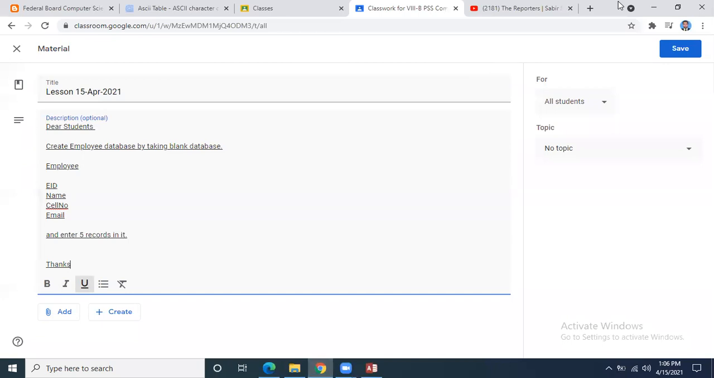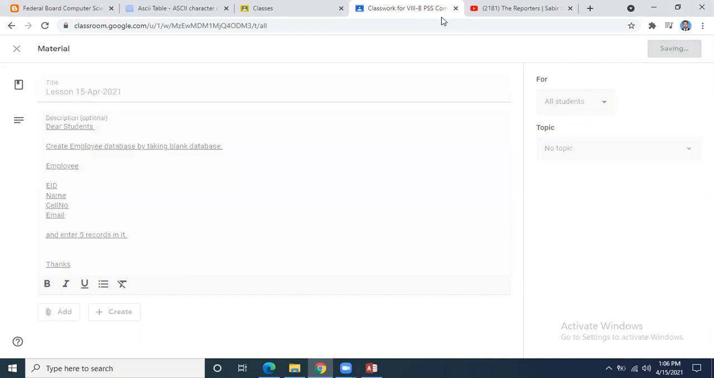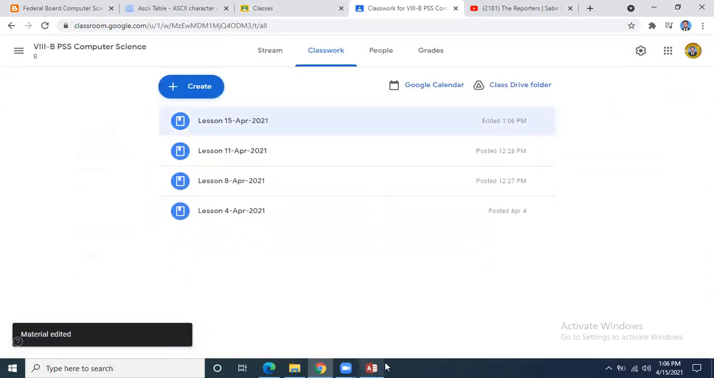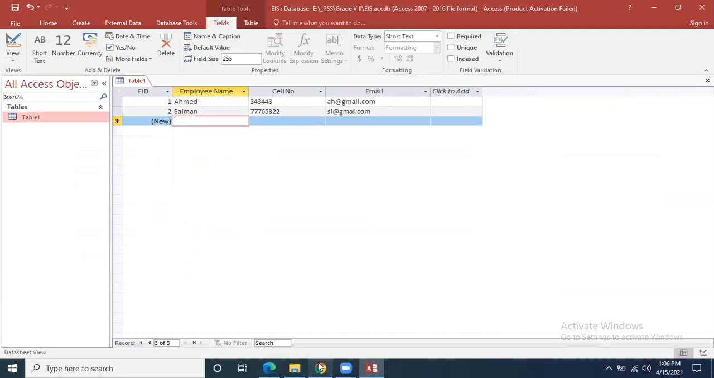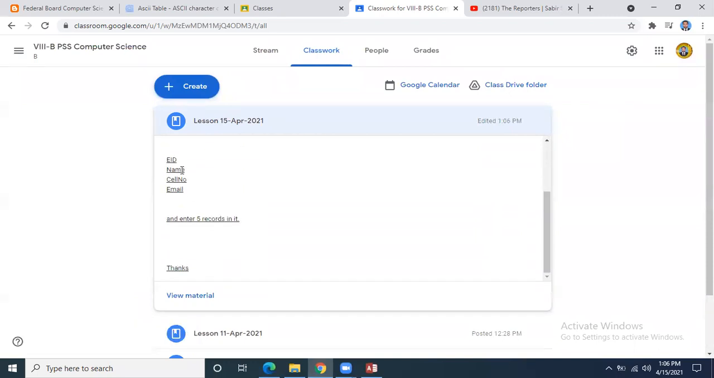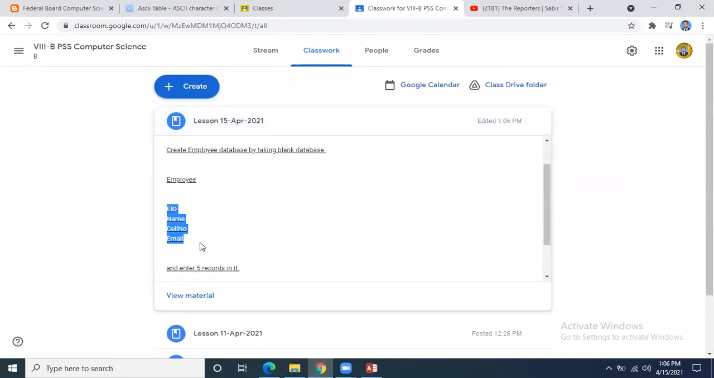Yes, you want to ask something? Adil. Sir, can you explain this again? I can explain this again. See, the assignment is that you have to create an employee table where employee ID will be there, employee name, employee cell number, and employee email address. You have to create it.